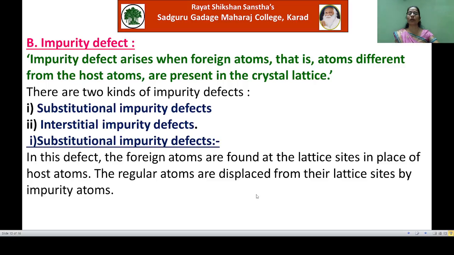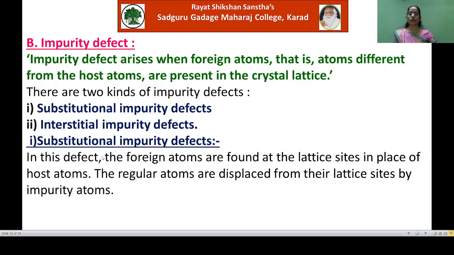Okay. Now see the impurity defect. This defect arises when foreign atoms, that is, the atoms different from the host atom, are present in the crystal lattice. So here again there are two kinds of impurity defect. The first one, substitutional impurity defect, and the second, interstitial impurity defect. Now we will see here how the foreign atoms are present in the crystal lattice.